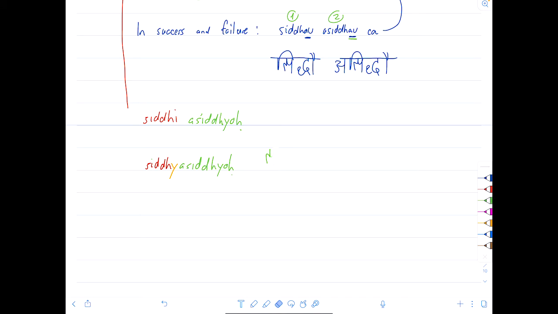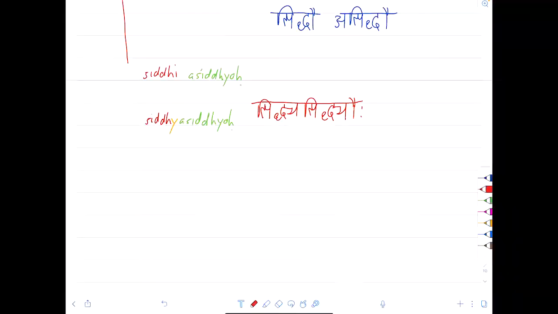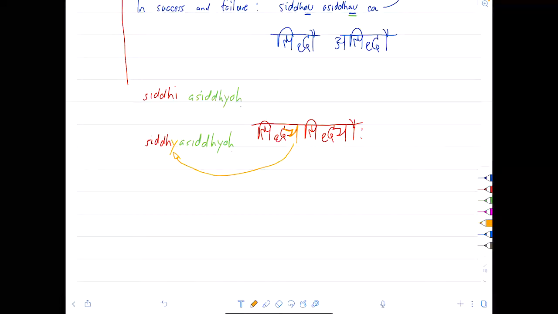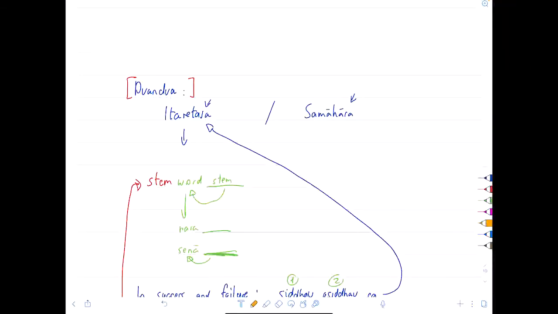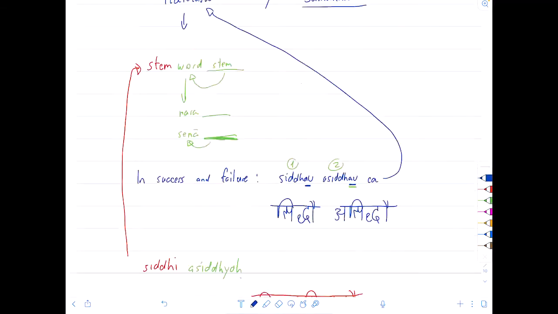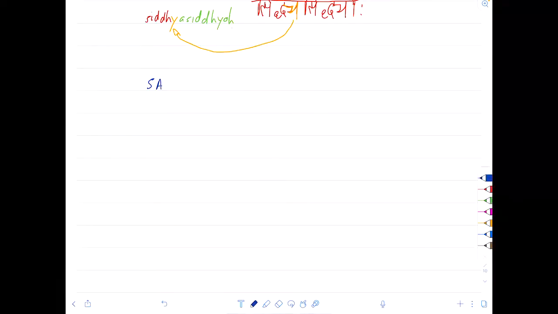And finally, the Devanagari. Siddhyasiddhyoho. Okay, and maybe just put this orange just to identify it. It's the same as over here. Okay, so that's the Itaretara. We've done this last week, so for more information, refer to the last lesson. Let's move on to Samahara. Put a headline.